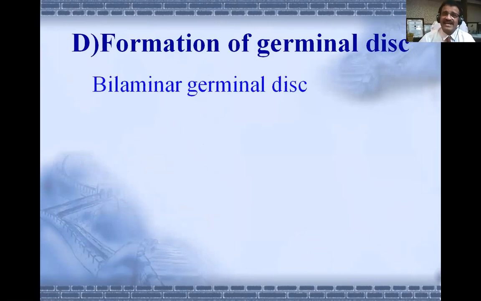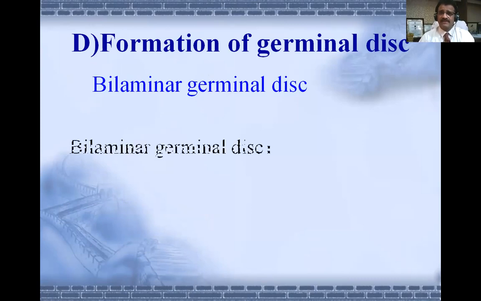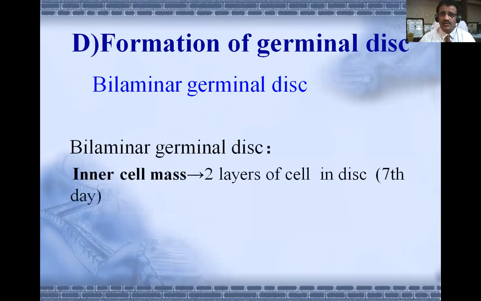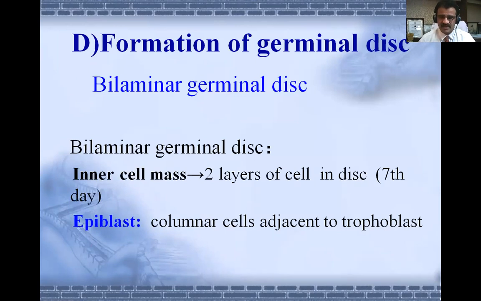So we get a two-layer germinal disc. We call it the formation of the germinal disc. First it is two-layer, eventually we get a three-layer, the third layer, the last layer. So the bilaminar germinal disc has two layers. Those layers, I told you earlier, are epiblast and hypoblast.